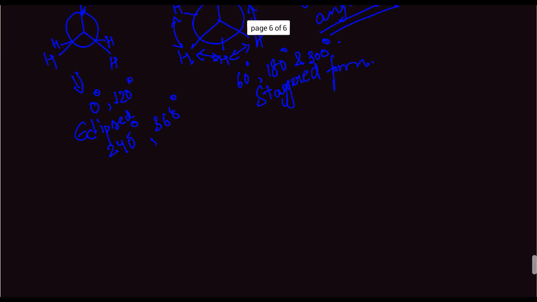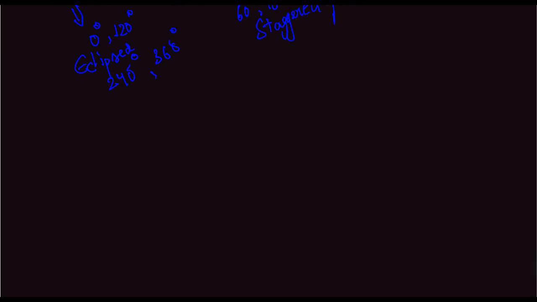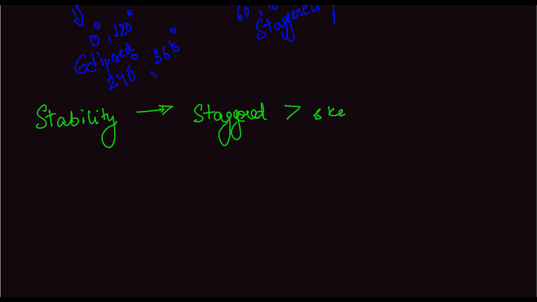The important part in this concept is the stability of stereoisomers. So the stability order is staggered greater than skew greater than eclipsed. Staggered is when they are at maximum possible distance from each other, the hydrogens. Skew is when at any other angle other than 60 degree and 0 degree, and eclipsed is when they are behind each other.